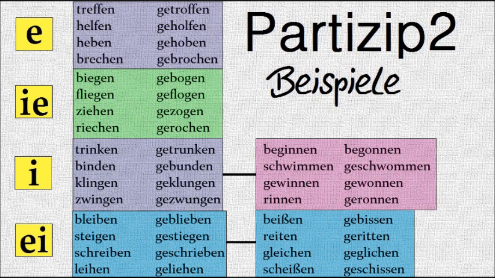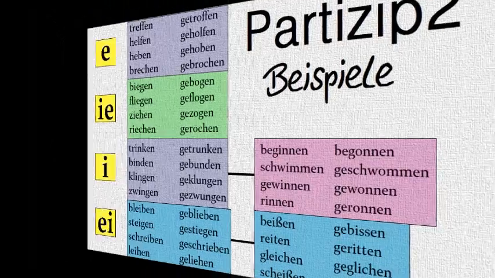Bleiben, geblieben. Steigen, gestiegen. Schreiben, geschrieben. Leihen, geliehen. Beißen, gebissen. Reiten, geritten. Gleichen, geglichen. Scheißen, geschissen. There is one more useful rule, and it is about SZ or double S.